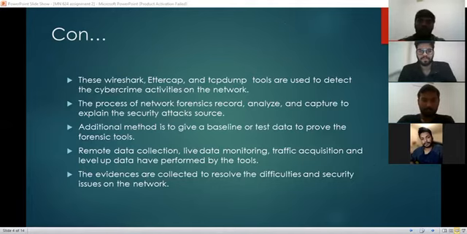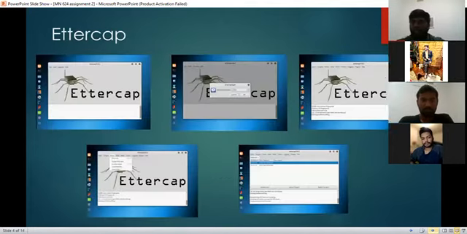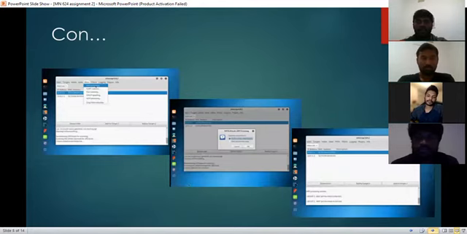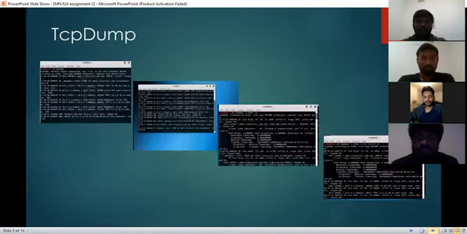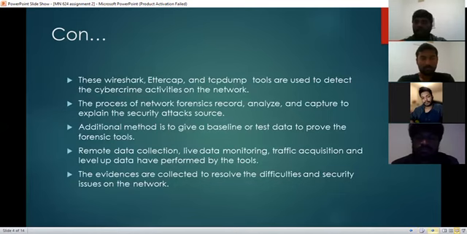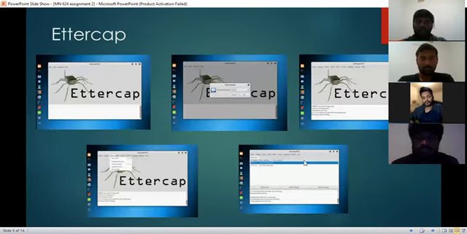Thank you, Ravindra. Now I'm going to explain the execution of three tools. One is Ettercap, the other one is Wireshark, and the third tool is TCP dump. I'll start with Ettercap. Ettercap is basically used to sniff the host IP address.